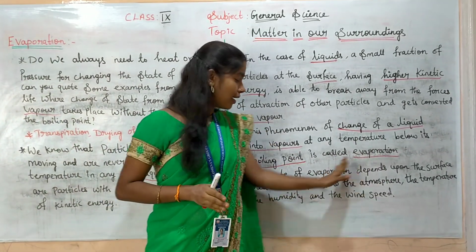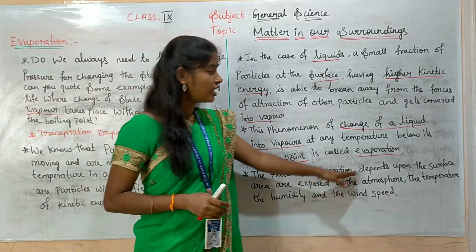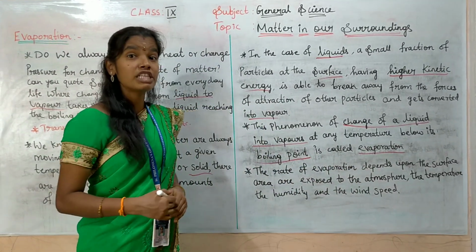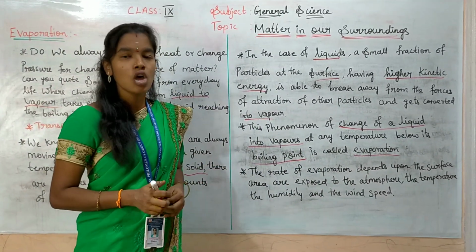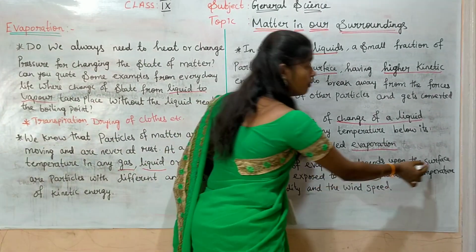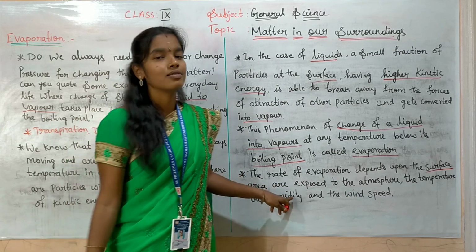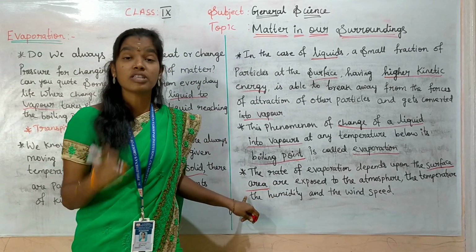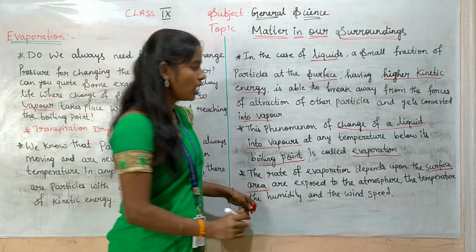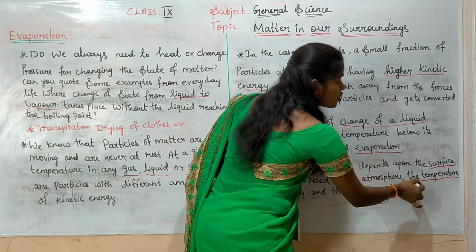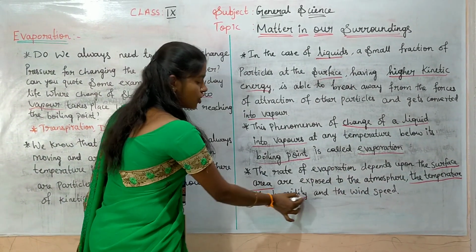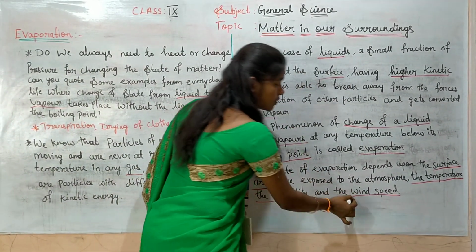The rate of evaporation depends on some factors. What are those factors? It depends upon the surface area exposed to the atmosphere, temperature, humidity and wind speed.